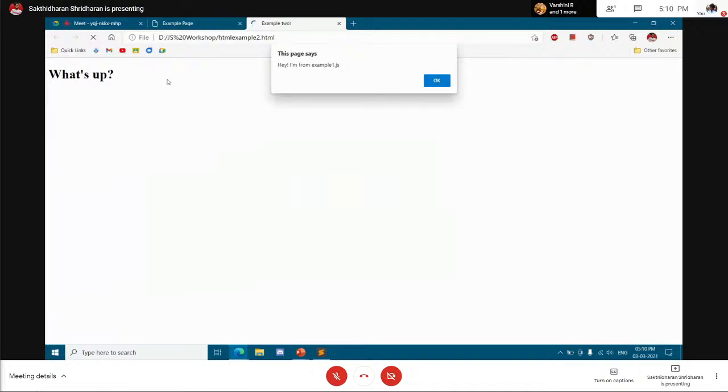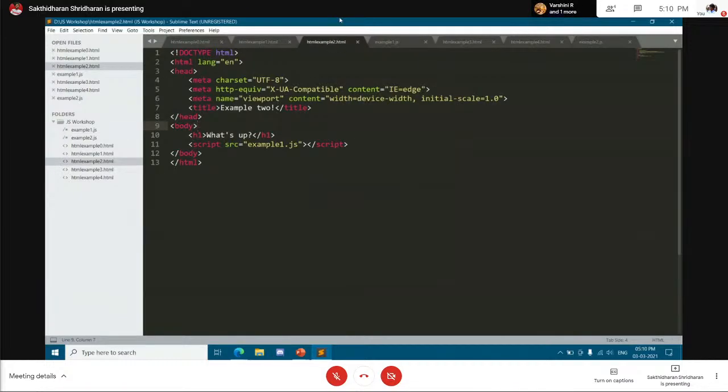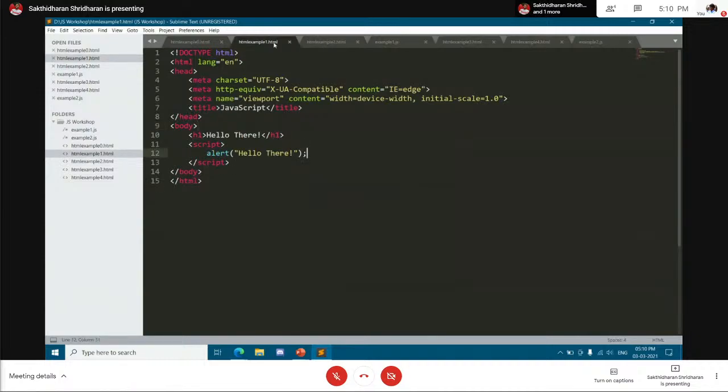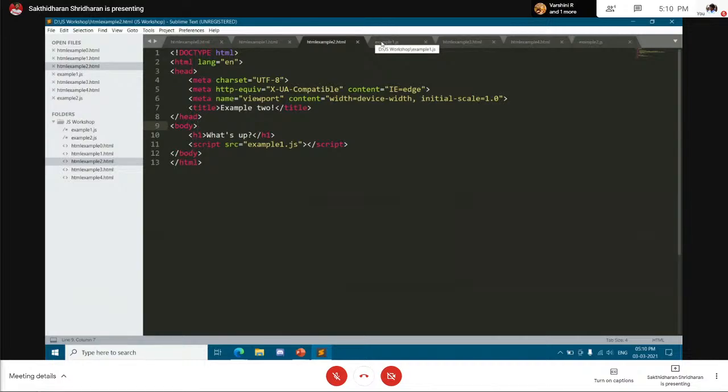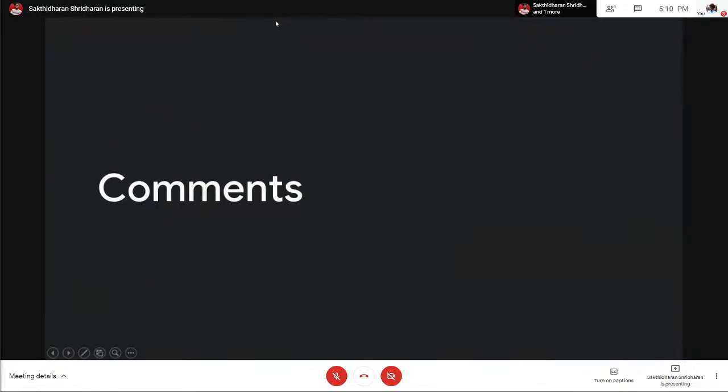I can show it here. See here. Now this part of the code is from example1.js, as you can notice. Exactly. So this is another way to link it. But for now, for simplicity, we'll execute all of the code in the same HTML page itself. This is just another step if you want to keep HTML code separate from JavaScript code, that's all. So we'll start with the basic parts of a JavaScript program here.